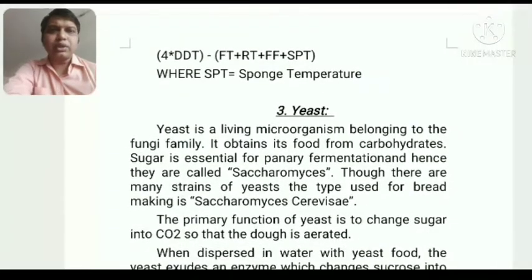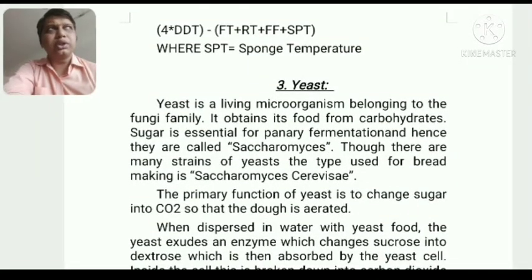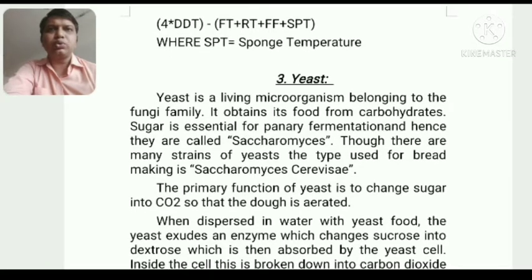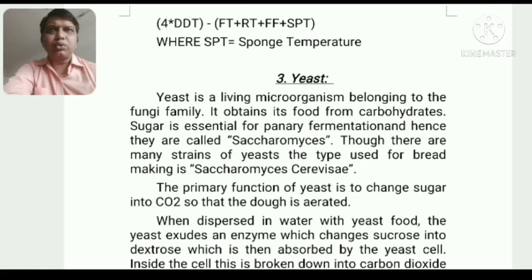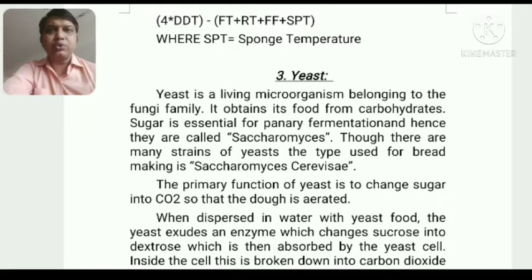Now we are coming to the yeast, because ice is not generally used in any part of the world. It is only used by very big commercial industries, where they need to produce dough regularly. So they use this technique to hold the temperature of the dough, so that the fermentation process is not done largely. If I need to give an example, take Domino's, which has a centralized unit which produces the dough.